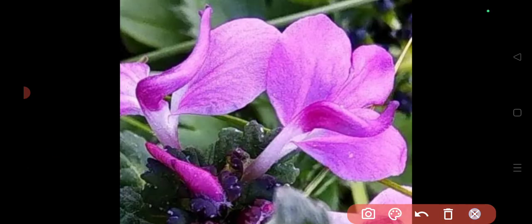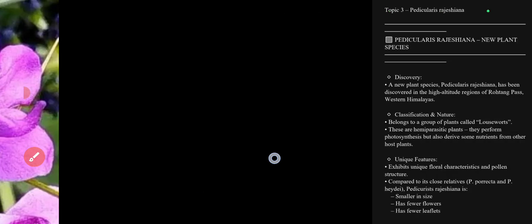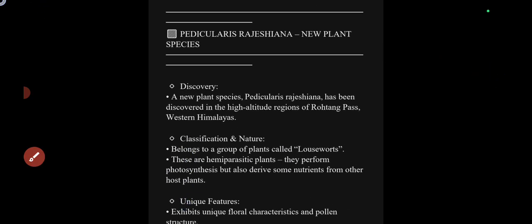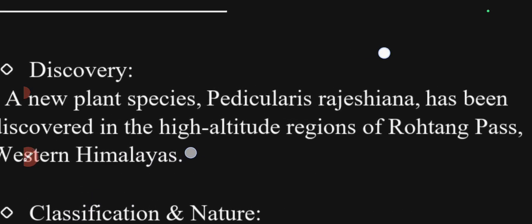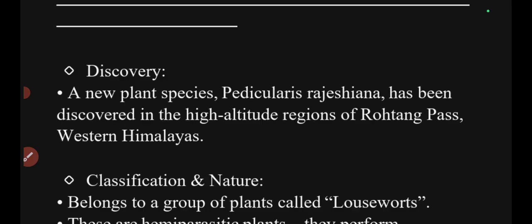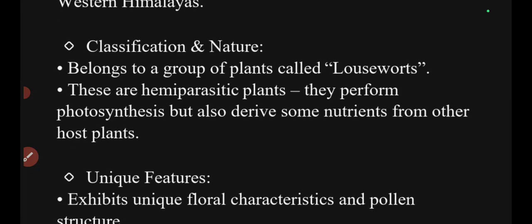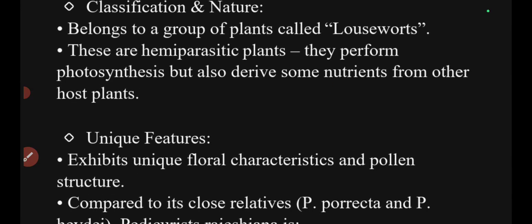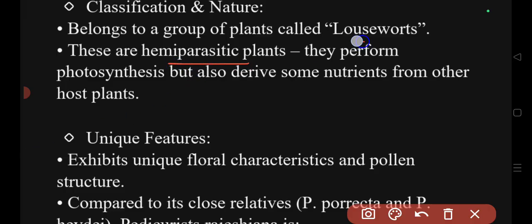Remember, Pedicularis rajesiana looks like this. Let me remind you and revise the features of this particular new plant that was discovered. It was discovered near the Rohtang Pass recently, and it belongs to a group of plants called louseworts, and it is a hemiparasitic plant. Hemiparasitic means they perform photosynthesis, and they also derive some nutrients from